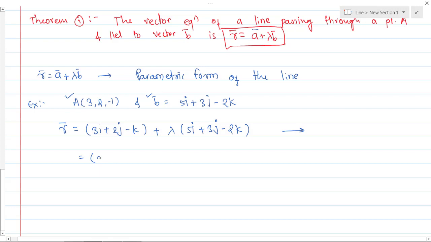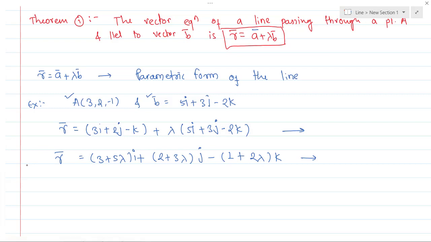If you further simplify, taking the i coefficient and j coefficient on one side, what will it become? So (3 plus 5 lambda) i plus (2 plus 3 lambda) j and minus k, sorry, not k, it should be (1 plus 2 lambda) k. This is the required equation of the line r bar which is passing through point a and parallel to b bar. The value of lambda can be calculated by knowing further information in the question. If we have some other information in the question, we can find the value of lambda. I hope it is clear.